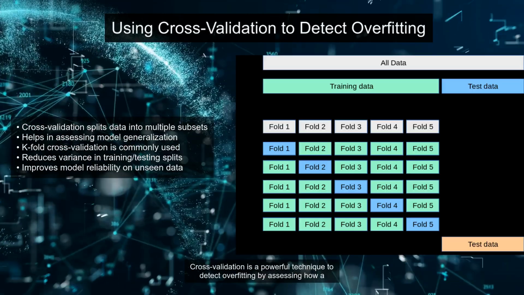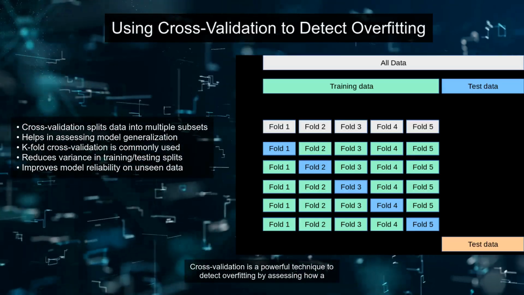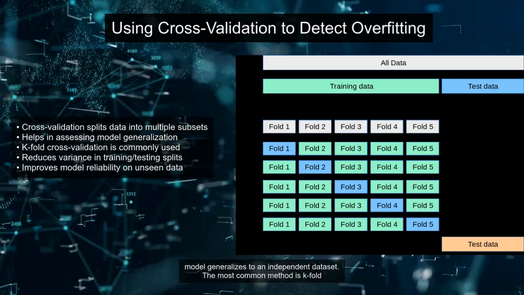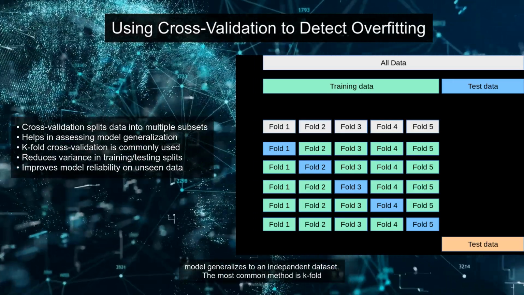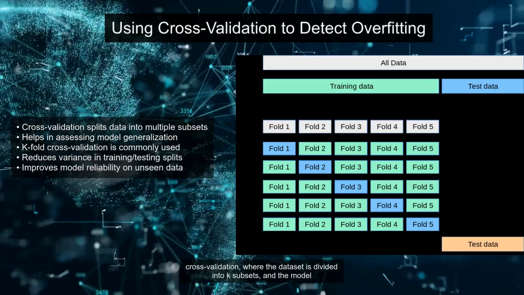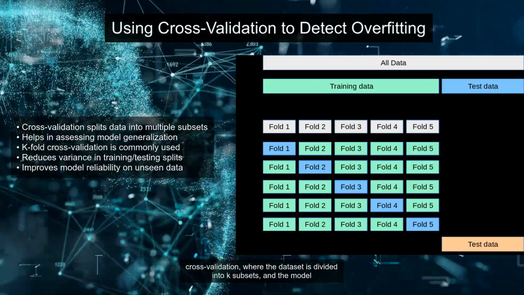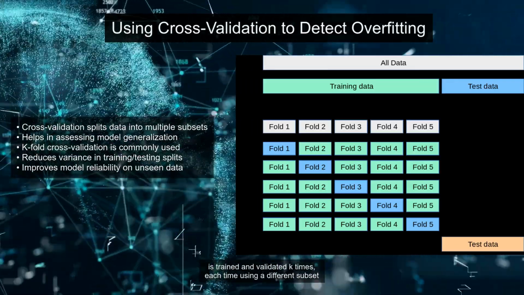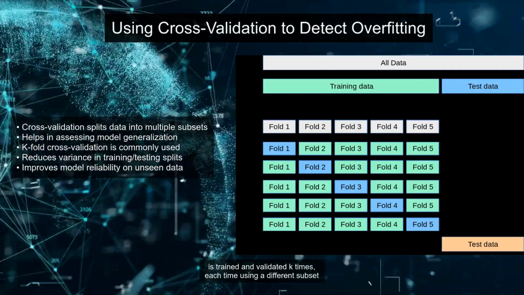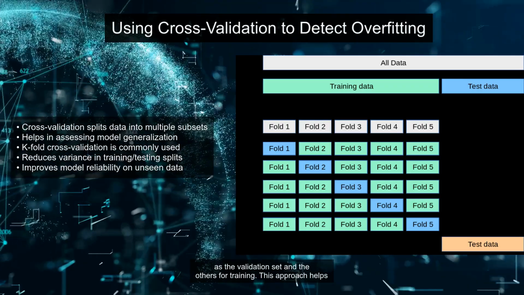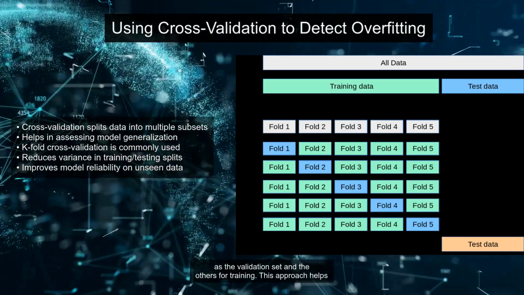Finally, if the training data is highly variable or noisy without enough instances to capture the true pattern, overfitting is likely to occur. Cross-validation is a powerful technique to detect overfitting by assessing how a model generalizes to an independent dataset. The most common method is k-fold cross-validation, where the dataset is divided into k subsets, and the model is trained and validated k times, each time using a different subset as the validation set and the others for training.